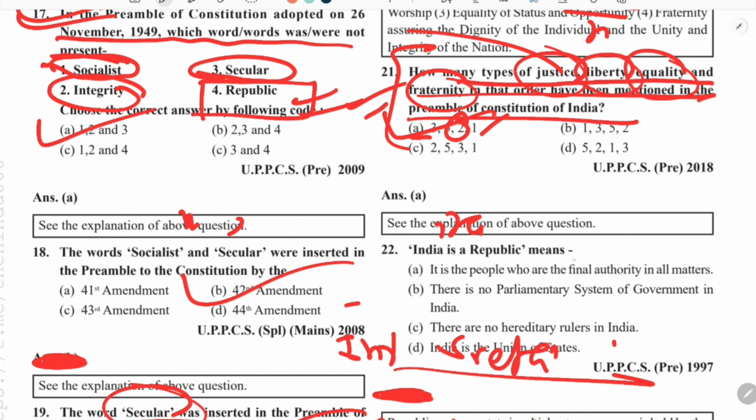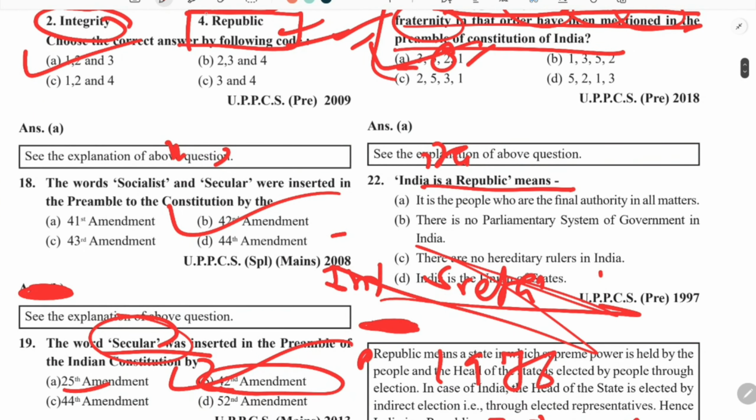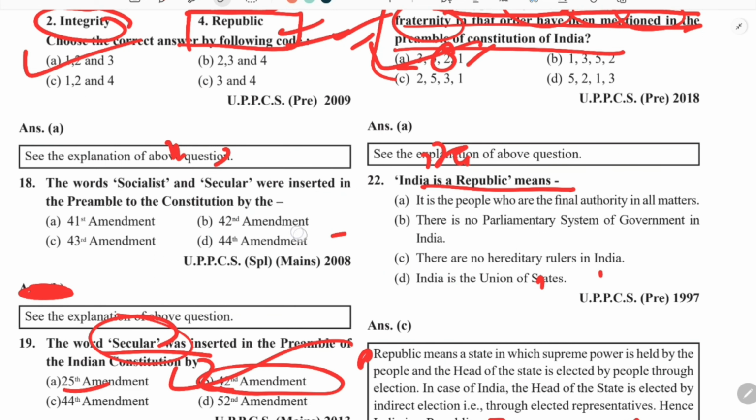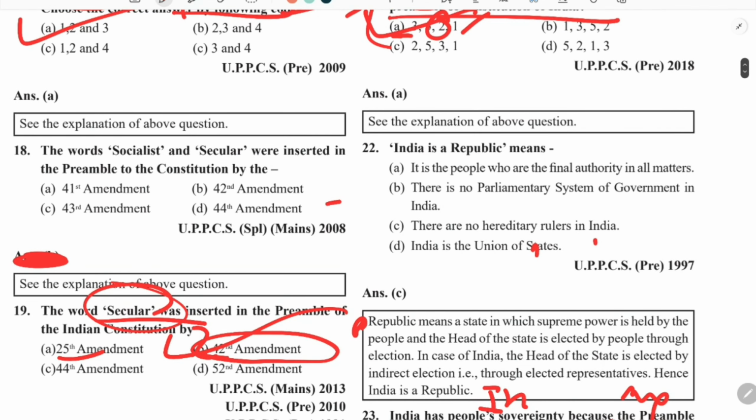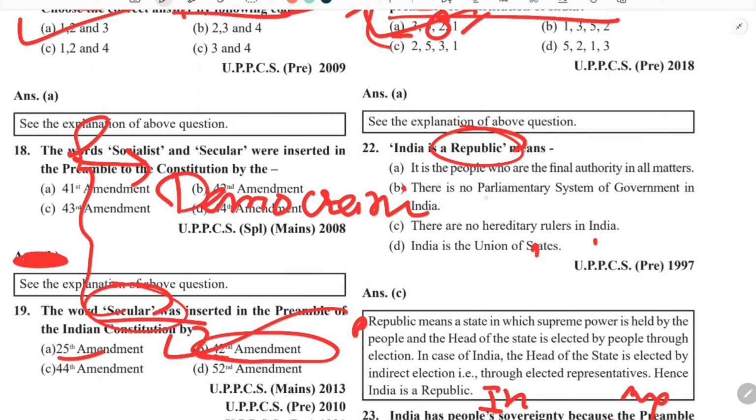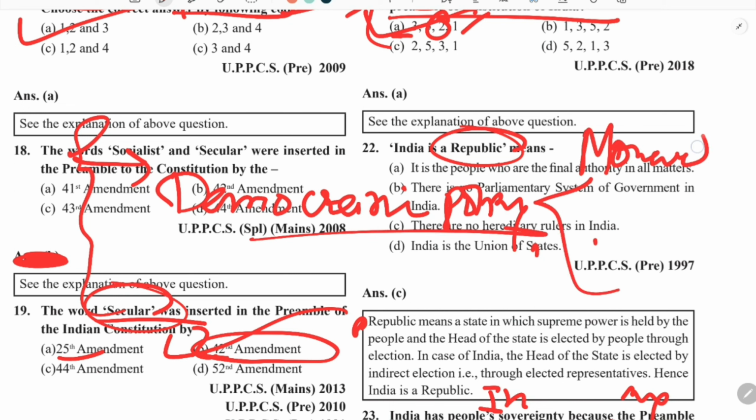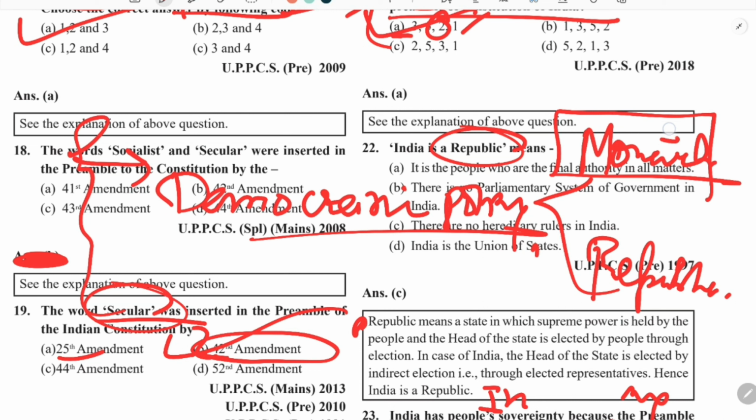Coming to the next question: India is a republic. Before knowing the preamble, you must also be very clear about these various words which have been used in the preamble. What is the meaning of republic? Republic has three meanings. The first meaning, you can remember in this way: democratic polities are of two types. First is monarchy and second is republic. Like in Britain, we have a monarchical system.